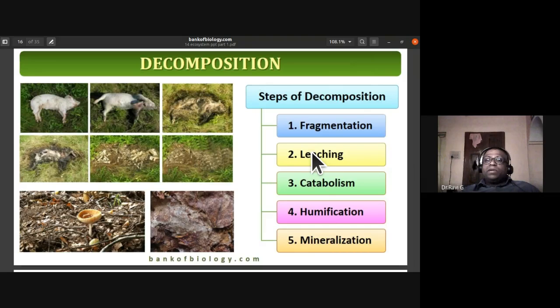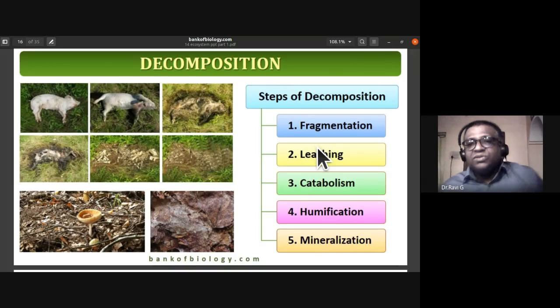Okay, the various steps of decomposition are fragmentation. So you can see the decomposition process. You can remember it as FLCHM. So FLCHM: fragmentation, leaching, catabolism, humification, and mineralization.